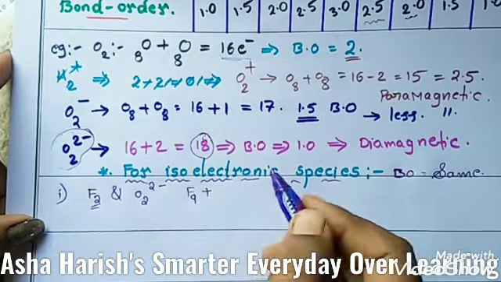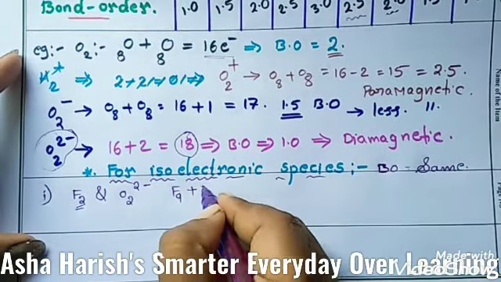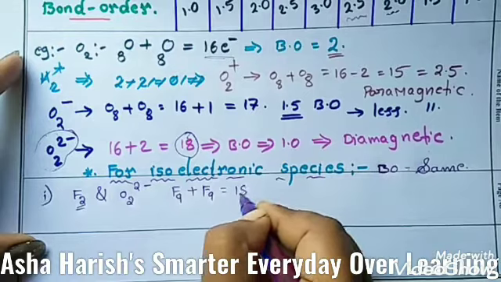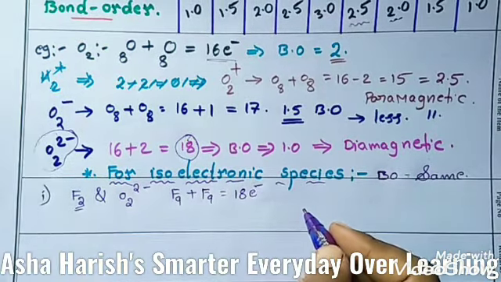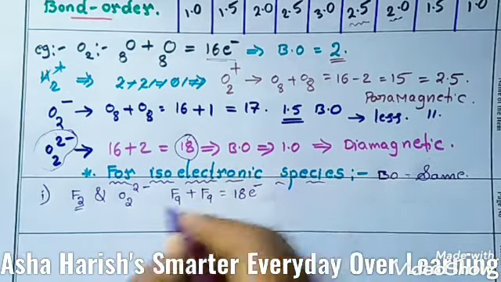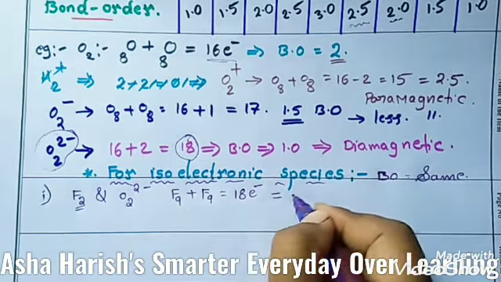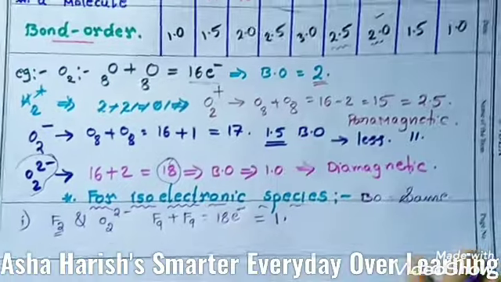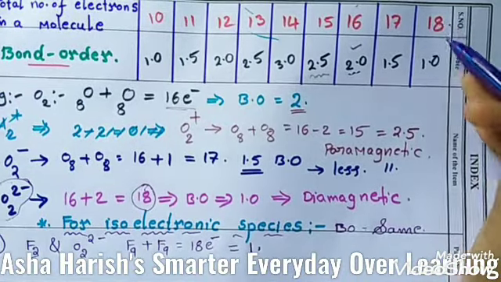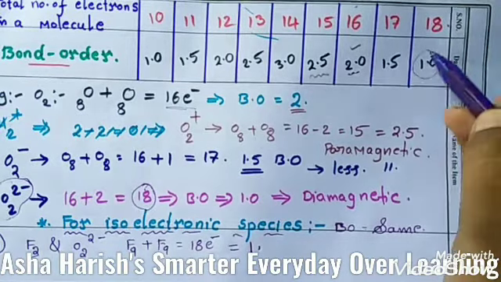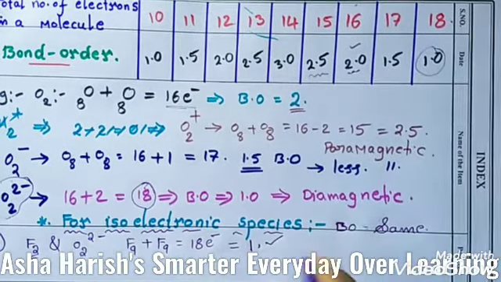Here in F2, 2 atoms of fluorine are present, so 18. Here also the total number of electrons is 18. So each of them has the bond order 1. Why? Because if the total number of electrons in a molecule is 18, the bond order is 1.0.